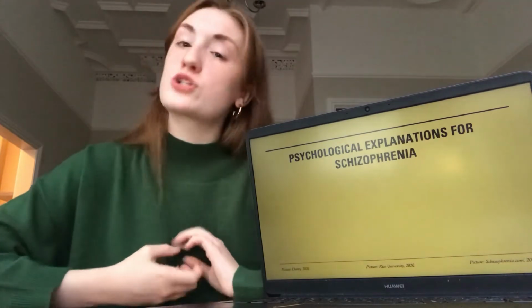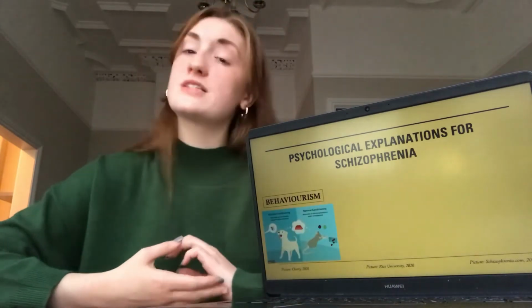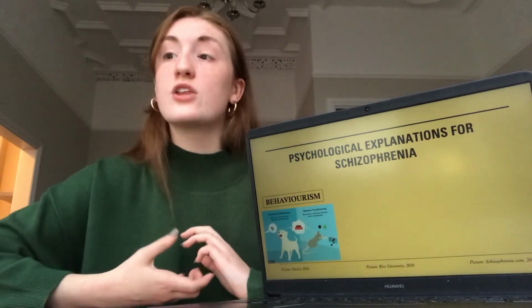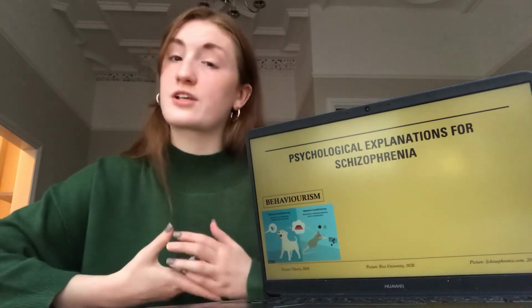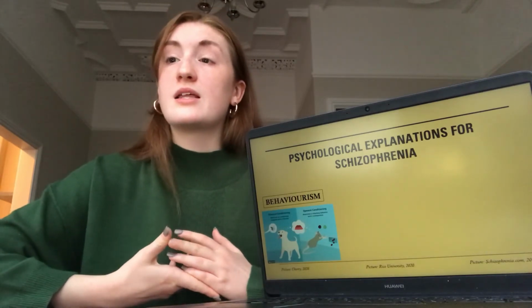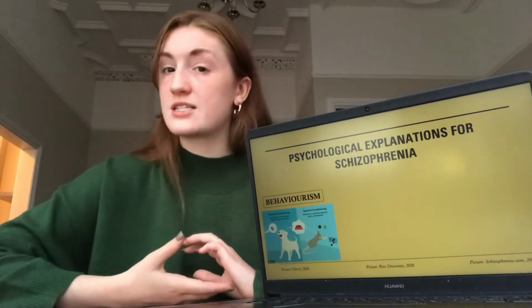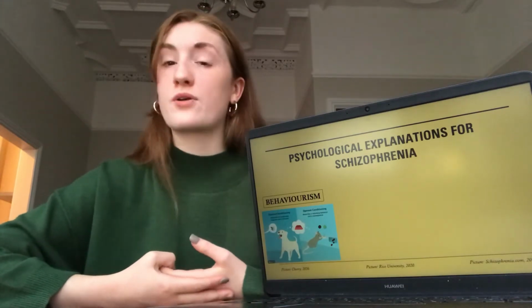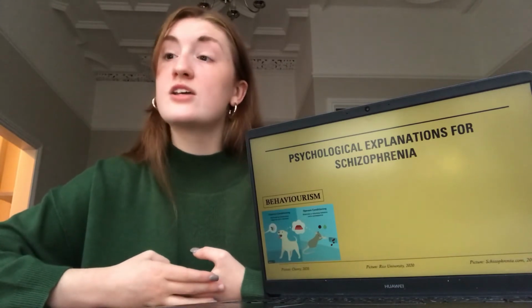There are three psychological explanations to be considered for schizophrenia. Firstly, there is behaviourism. The concept of behaviourist belief is that all behaviour is learnt and can therefore be unlearnt through operant and classical conditioning, as seen in Ivan Pavlov's infamous dog experiment. It is where a previously neutral stimulus is paired with a conditioned stimulus to create a conditioned response. Operant conditioning is the process of learning through reinforcement and punishment, weakening or strengthening behaviour, defined by B.F. Skinner.